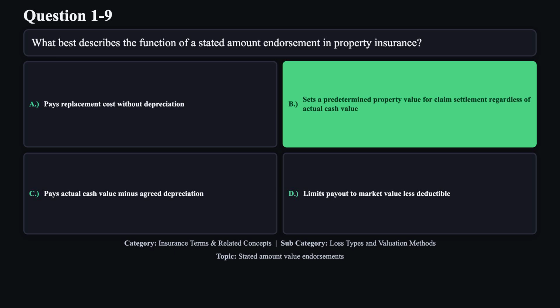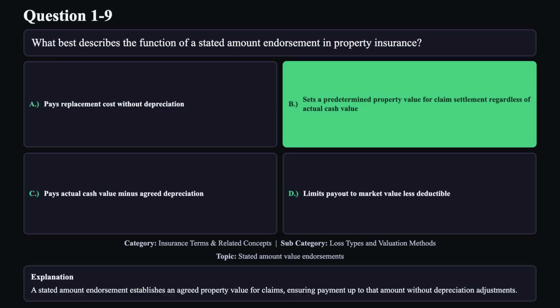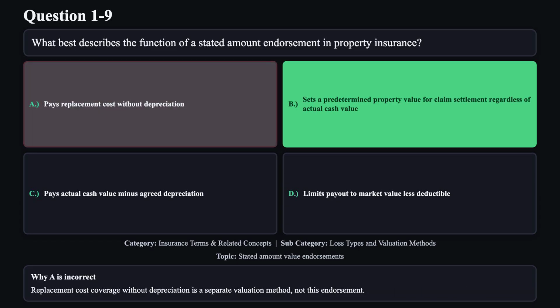The correct answer is B. A stated amount endorsement establishes an agreed property value for claims, ensuring payment up to that amount without depreciation adjustments. Reason A is not correct. Replacement cost coverage without depreciation is a separate valuation method, not this endorsement.